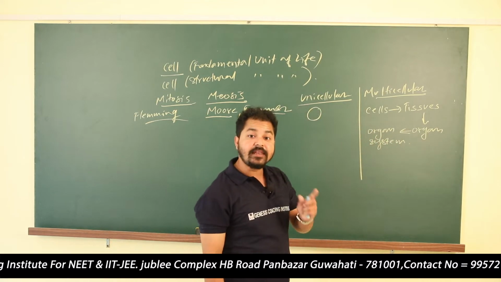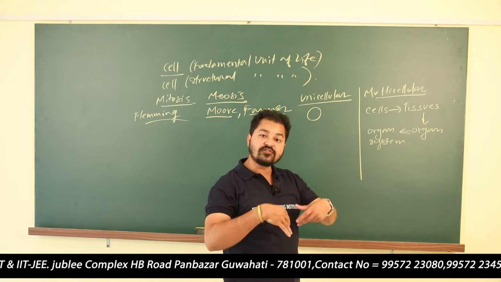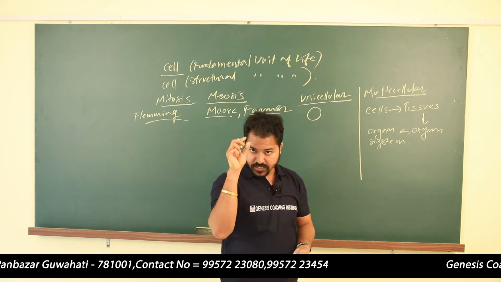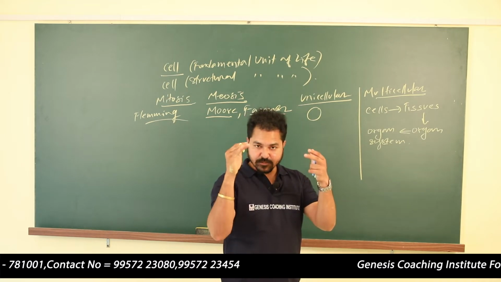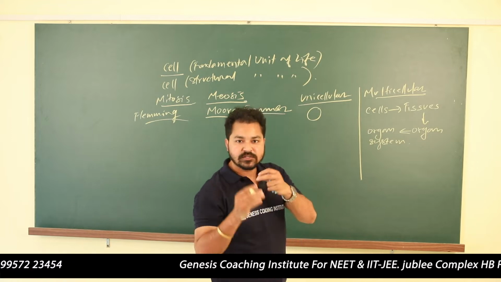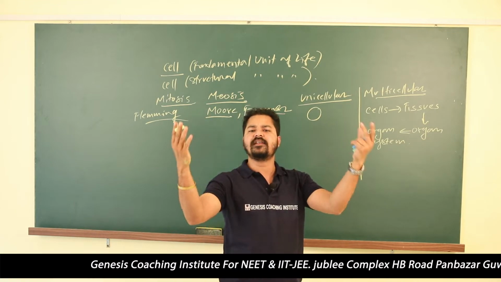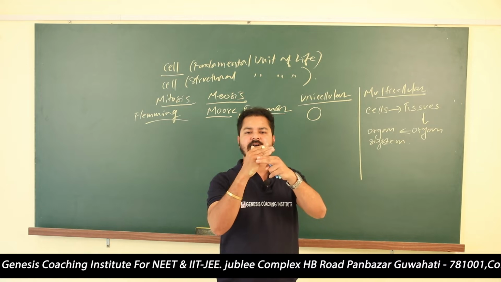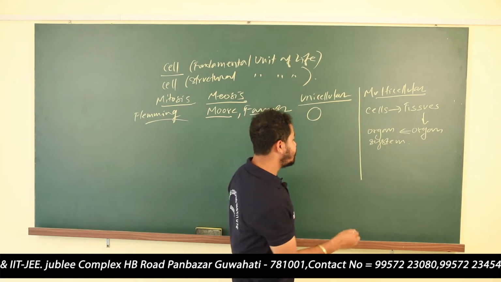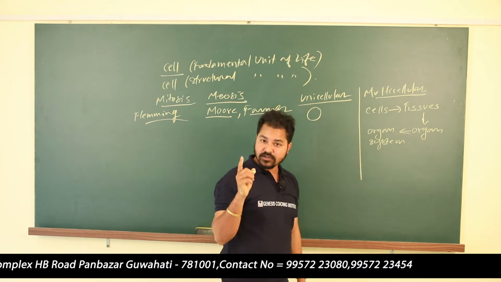That means cell needs to divide. Our body consists of many cells. Are you getting my point? But during reproduction, how did we come? When the sperm and ovum fertilize, then only we were produced. We will study this in later chapters. Sperm and ovum will fuse together and they will form a zygote. Now you see, zygote is a single cell.